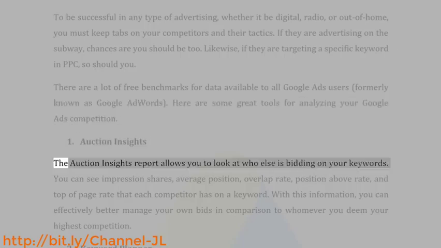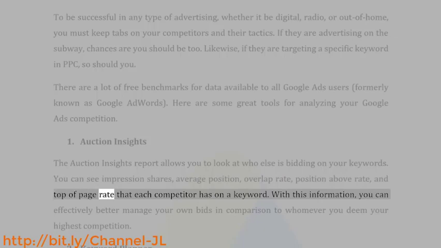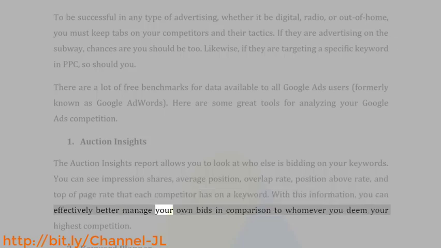1. Auction Insights. The Auction Insights report allows you to look at who else is bidding on your keywords. You can see impression shares, average position, overlap rate, position above rate, and top of page rate that each competitor has on a keyword. With this information, you can effectively better manage your own bids in comparison to whomever you deem your highest competition.